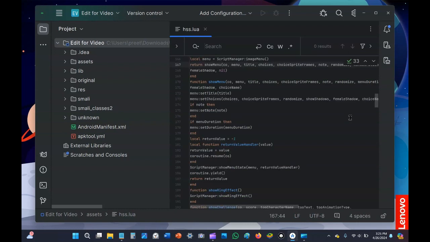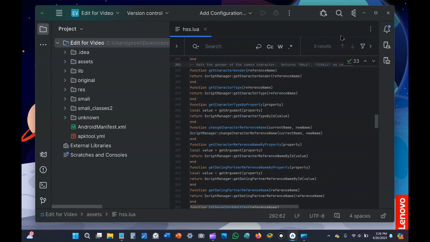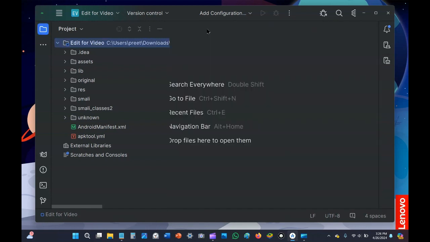So if I were to search gender in here, you can see it takes me to the part of the document, because these two little dashed lines mean this line doesn't show up as code, it's just instructions about the document itself. And so I know that get character gender is the command for getting the gender of any character that they program in here. Let's find an example of get character gender.